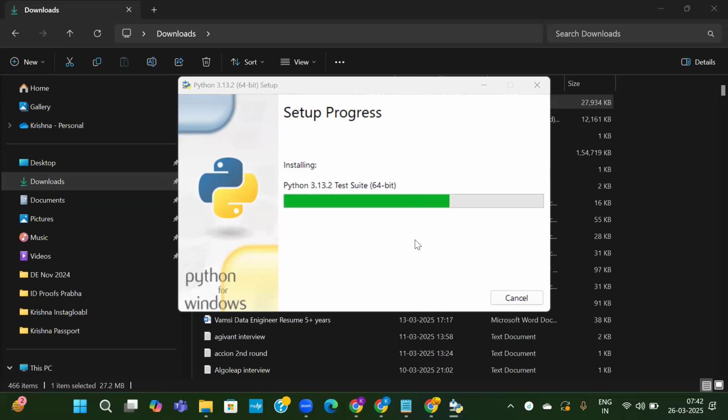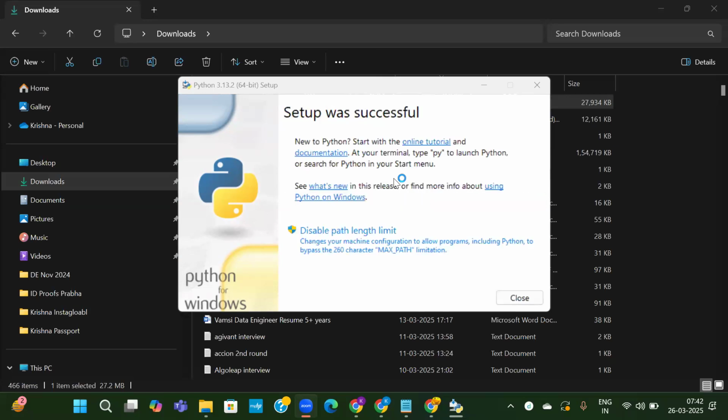It will just take a few seconds. Just wait. Okay, it is completed. Setup was successful. So you can close this window.